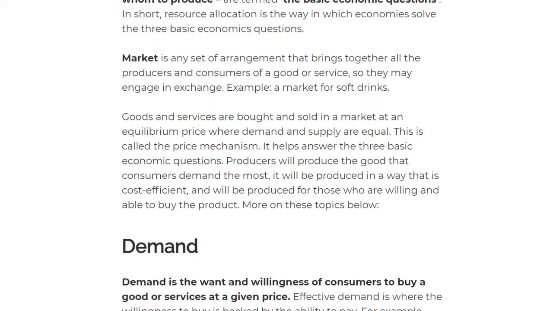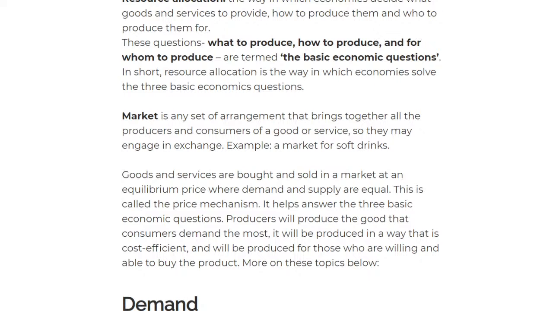Let's move on to market. A market is simply an arrangement that brings together all the producers and the consumers of a good or service. So initially this means that they engage in exchange. So why exchange?